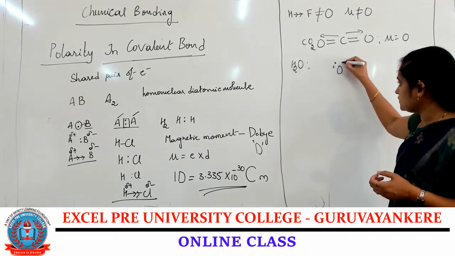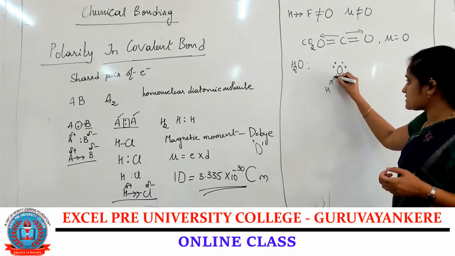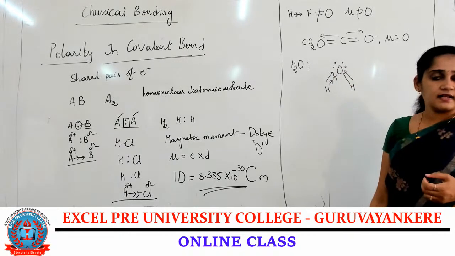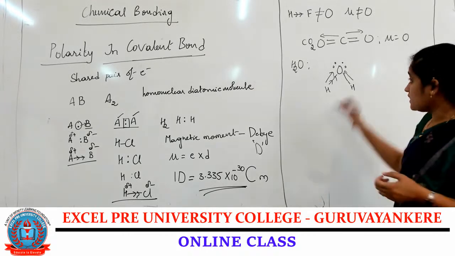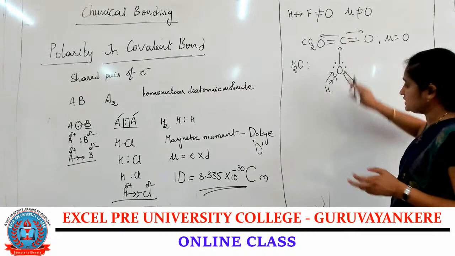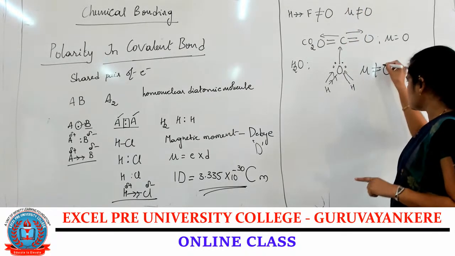If I take an example of H2O, oxygen containing the two lone pair of electrons and the hydrogen atoms. Oxygen is the electronegative element, so it attracts the electron towards the oxygen atom. Oxygen itself containing the lone pair of electrons, so the net dipole moment is in the opposite direction. So mu is not equal to 0.